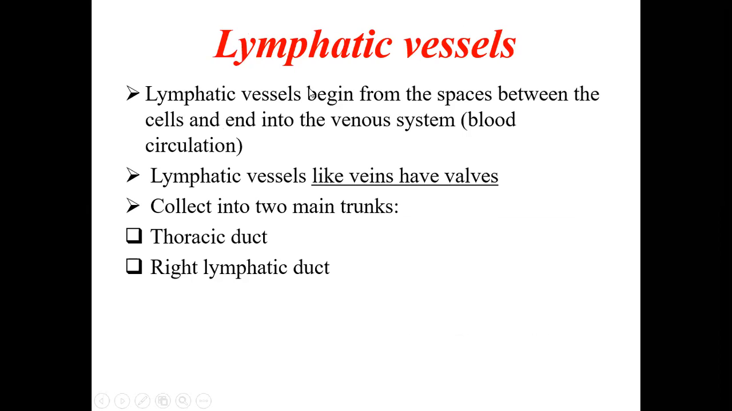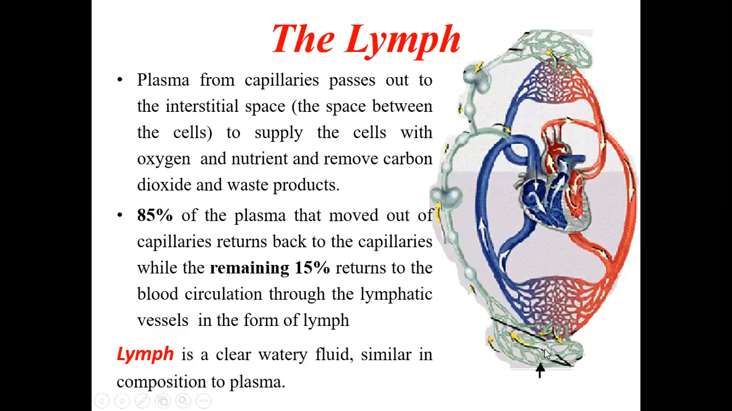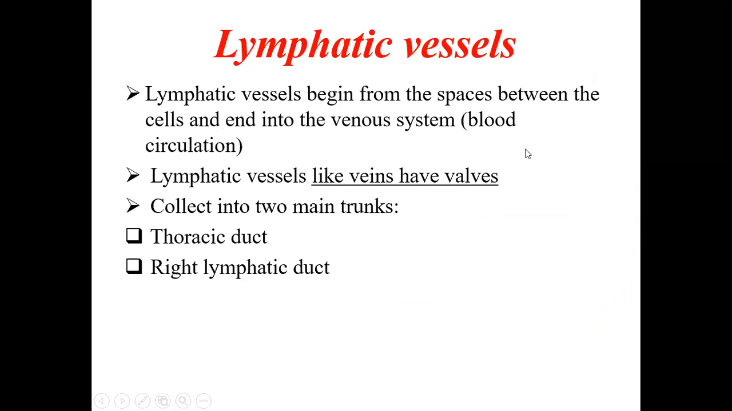Now coming to the lymphatic vessels. The lymphatics begin from the space between the cells and end in the circulatory system. If you see the cardiovascular system, it is a continuous process, no break. But the lymphatic system begins from the cells and tissues and ends in the circulation. So the lymphatic vessels begin from the spaces between the cells and end in the venous system, that is the blood circulation.